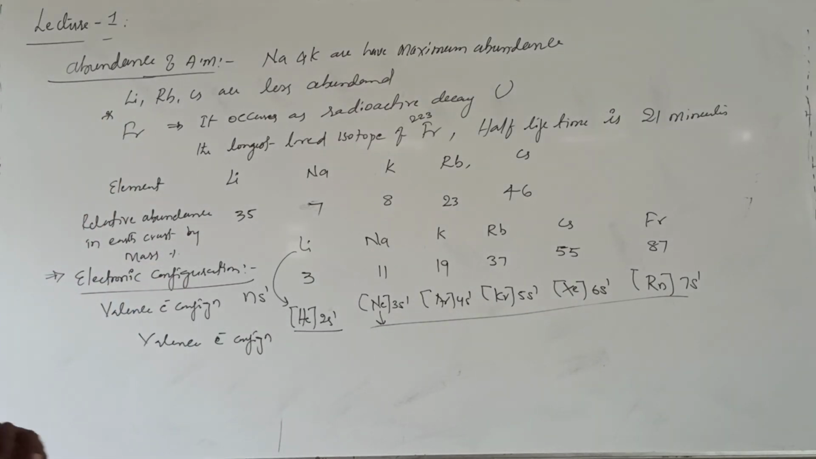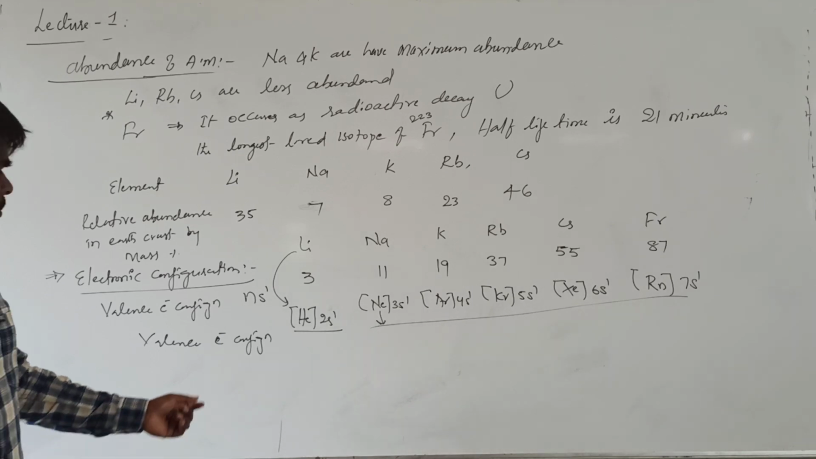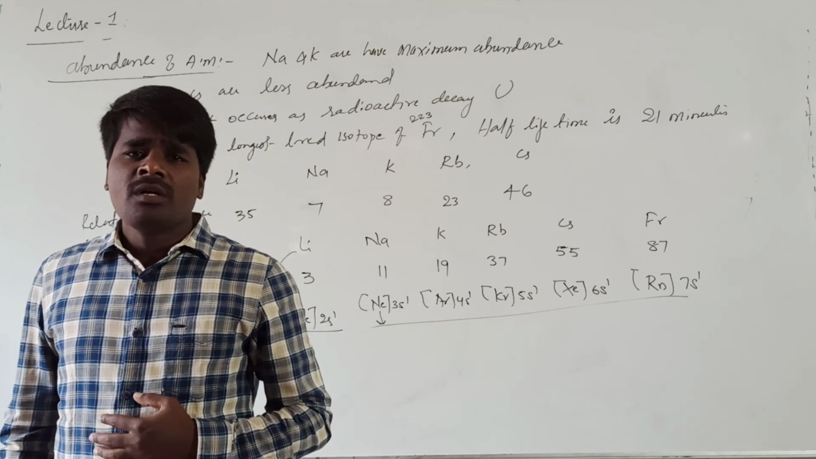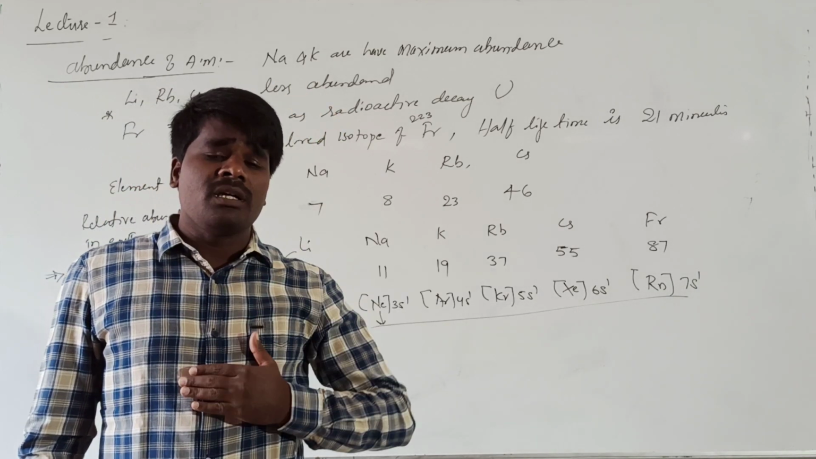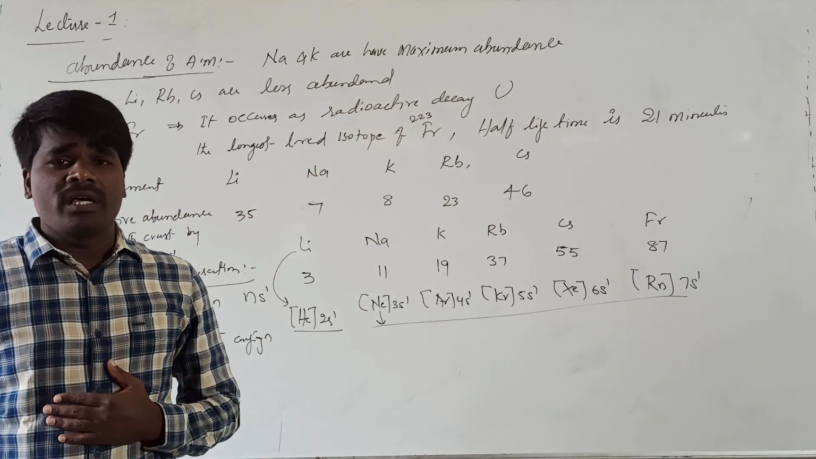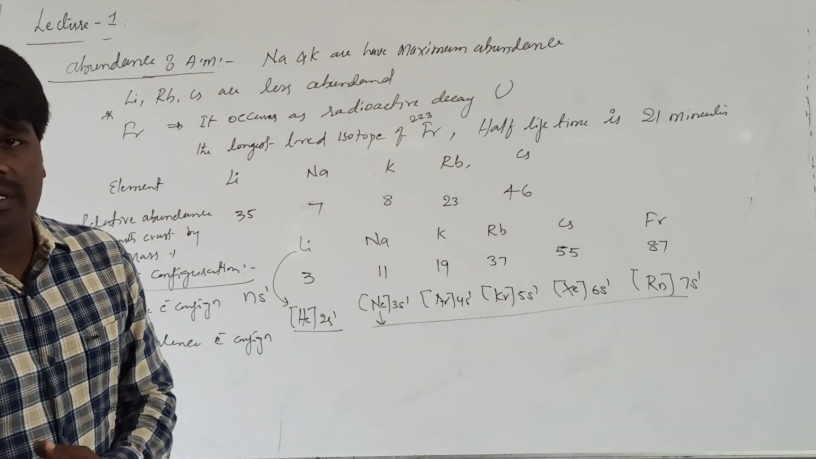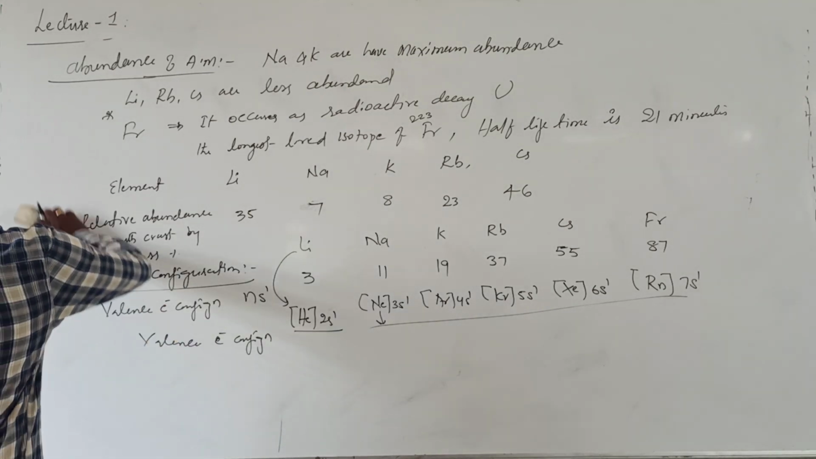Right? This is about the occurrence, abundance, and general electronic configuration. Because of the similarity in the valence electronic configuration, alkali metals are having most similarities in their property. So when you are talking group wise after the noble gas elements, because of the most similarity in the electronic configuration. Hope it is clear.